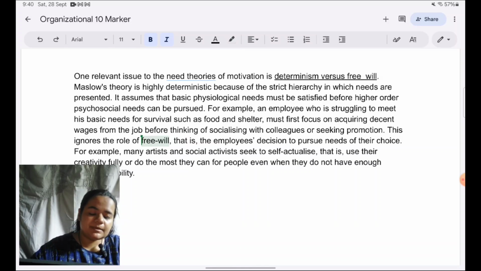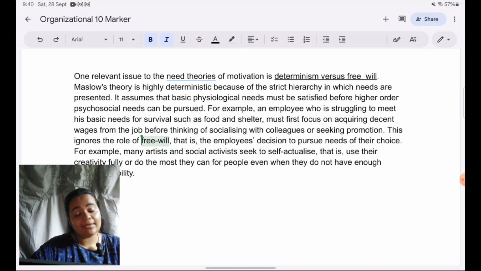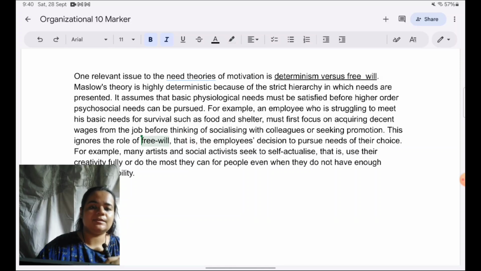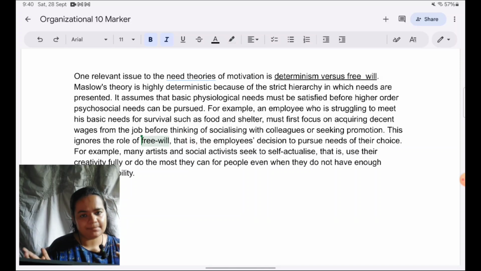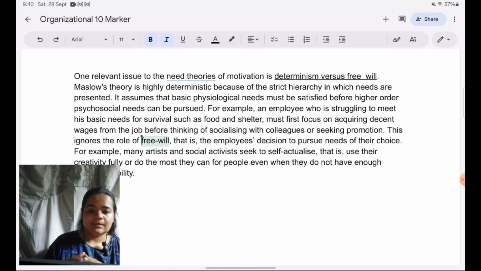See, I have very limited time when I'm writing in the paper, so I can't take everything possible for both theories. But if instead you want to take it as a strength of Maslow's theory that it's deterministic, just remember always the strength of determinism is it makes behavior predictable. So in that sense, the theory is very useful to the organization, because once behavior is predictable, organizations know, okay, if survival needs are met, then employees will be looking for safety. So then the organization knows first we need to give bare minimum wages to the employees.